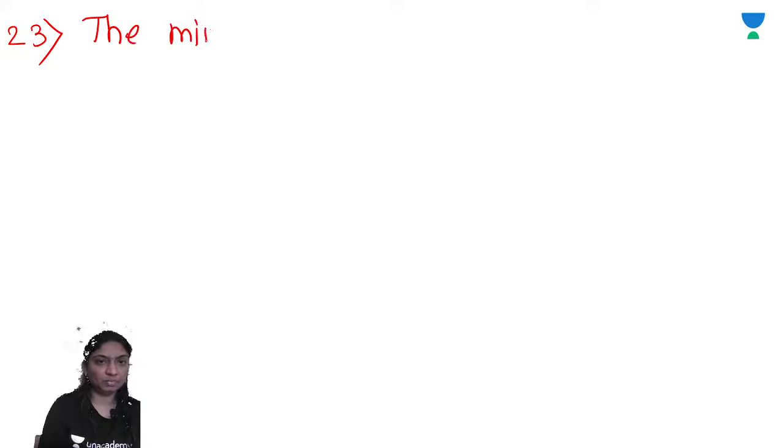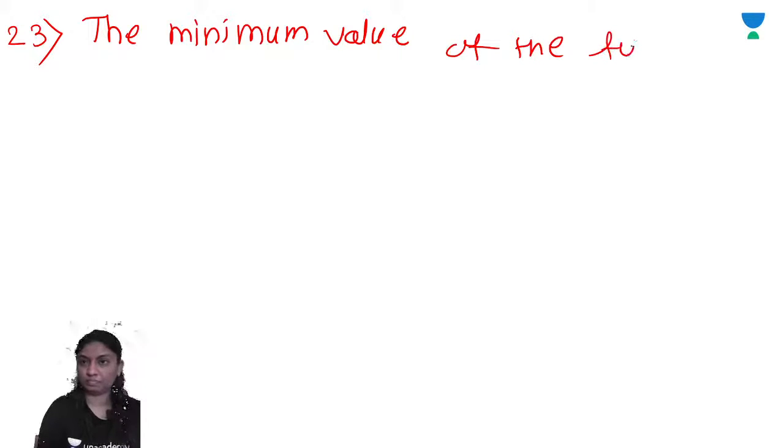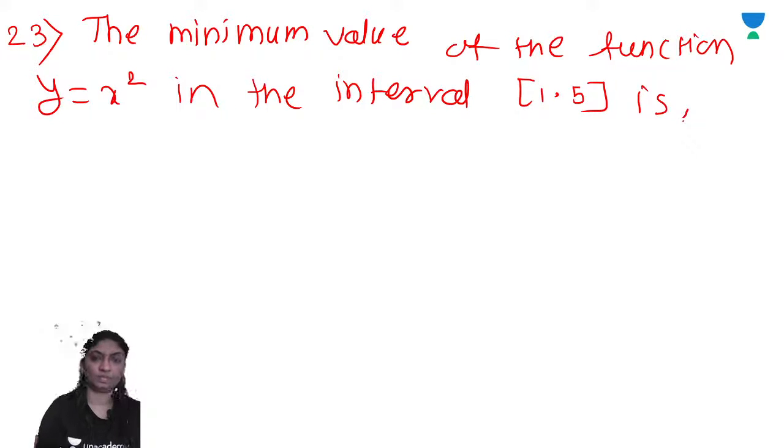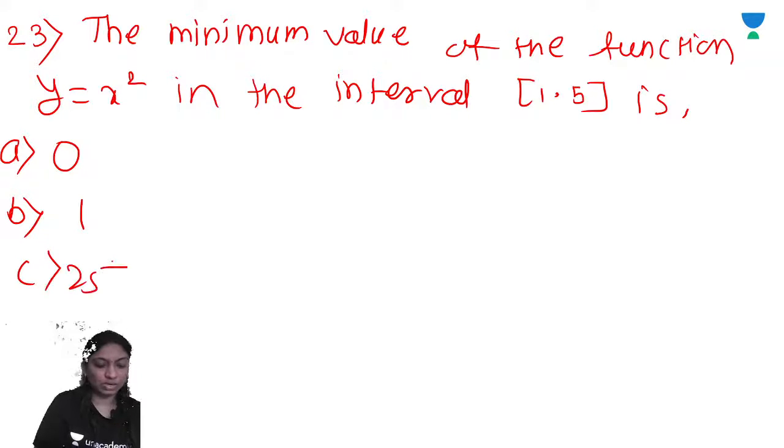Now let's see question number 23. The minimum value of the function y is equal to x square in the interval 1 to 5 is: option A 0, option B 1, option C 25, option D undefined.